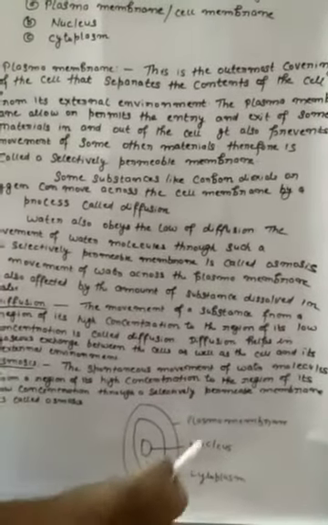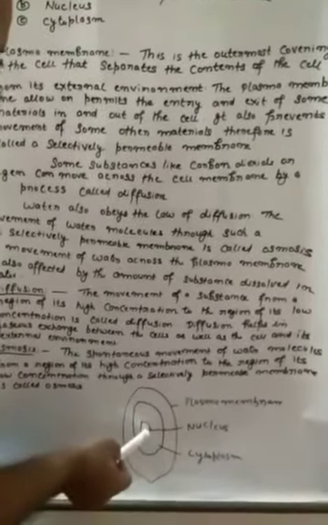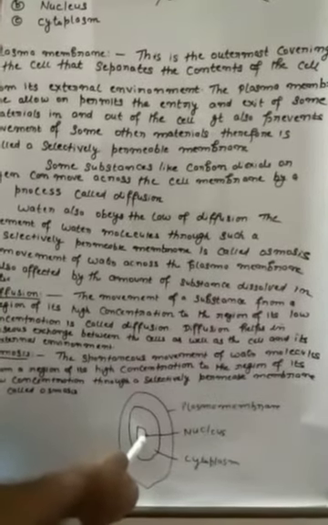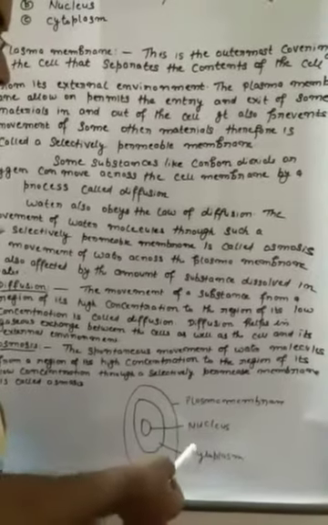This is the figure of a typical animal cell. Here I have shown only the plasma membrane, nucleus and cytoplasm. It is the outermost layer. The nucleus is present in the center, and in between the plasma membrane and nucleus, cytoplasm is there.